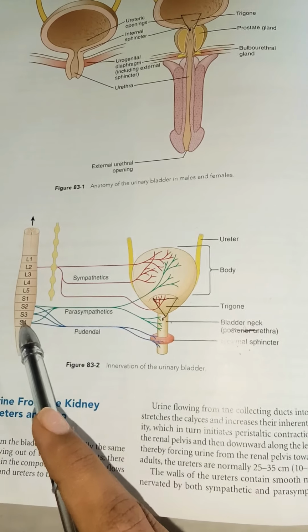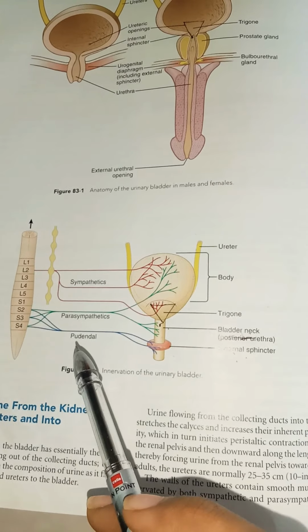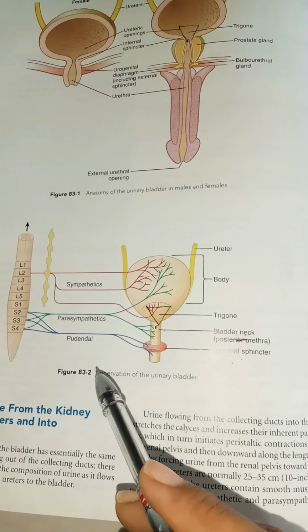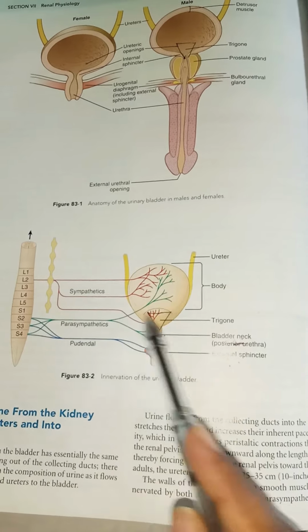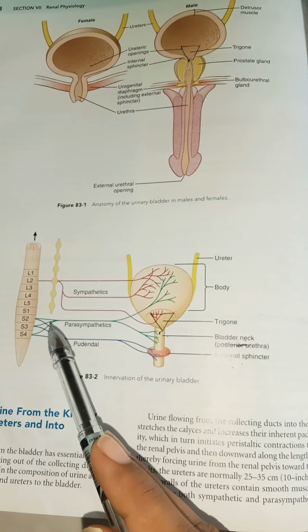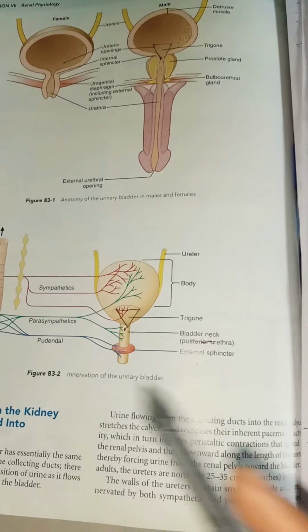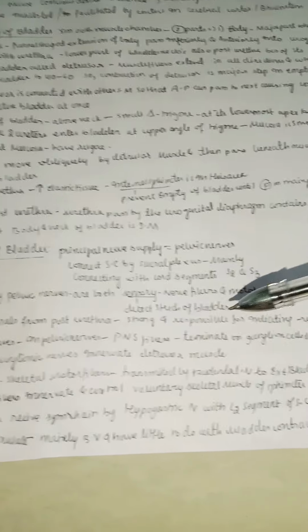So mainly with S2 and S3 they are connected. Coursing by the pelvic nerves are both sensory nerve fibers and motor nerve fibers. Sensory fibers take information from the bladder into the spinal cord, and motor fibers come from the spinal cord into the bladder. Mainly the sensory fibers detect the stretch of the bladder.